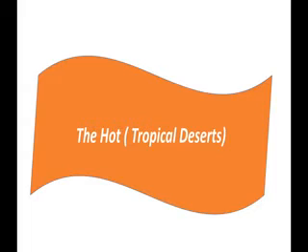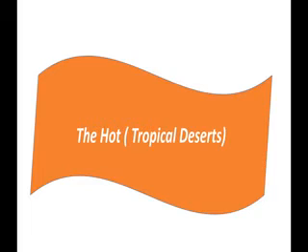Along the Tropic of Cancer and Capricorn, the hot desert areas are included between 15 degrees and 30 degrees latitudes. They cover parts of the torrid zone and parts of the temperate zone. So the hot desert covers the torrid zone as well as the temperate zone.